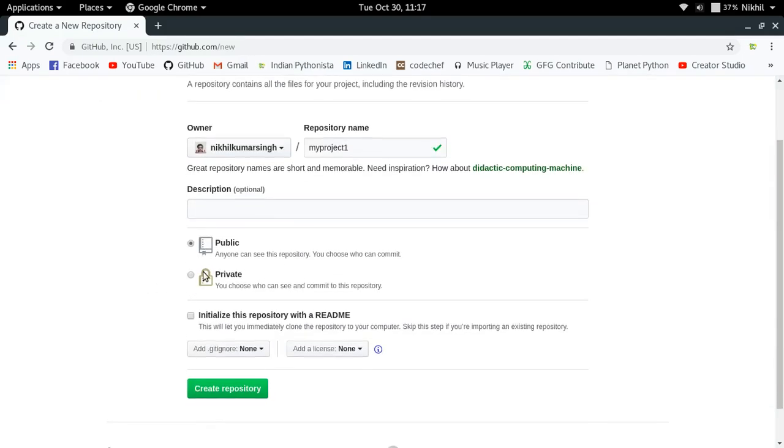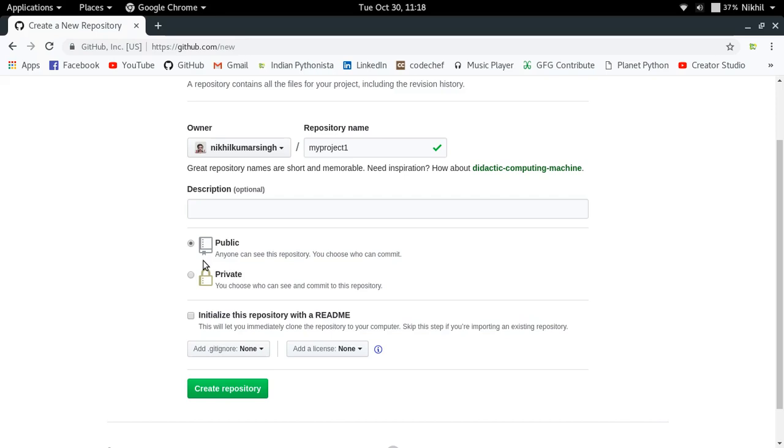I can also set my GitHub repo to be public or private. If I set it as public, then anyone can see the repository and I can choose who can commit to it. If it is private, it simply means that only I can see it, or I can choose who can see and commit to this repository. Also, I can initialize the repository with a readme.